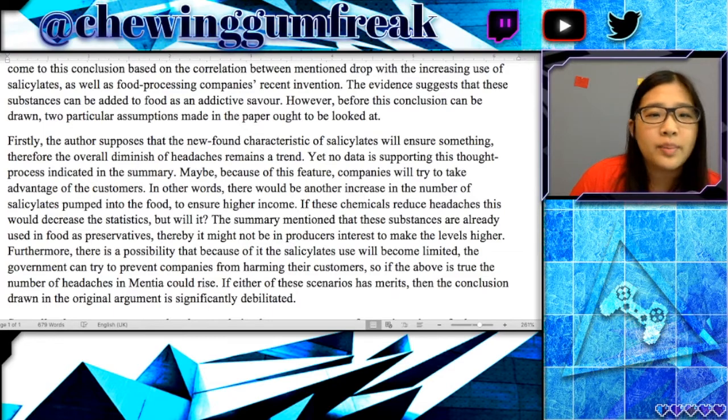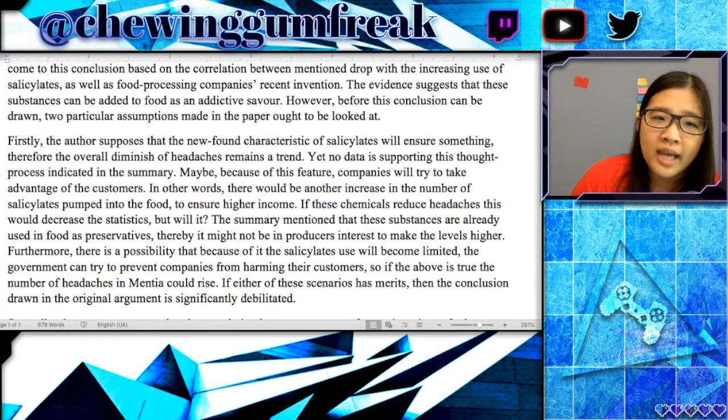Furthermore, there is a possibility that because of it, the salicylates use will become limited. The government can try to prevent companies from harming their customers, so if the above is true, the number of headaches in Mentia could rise. If either of these scenarios has merits, then the conclusion drawn in the original argument is significantly debilitated.